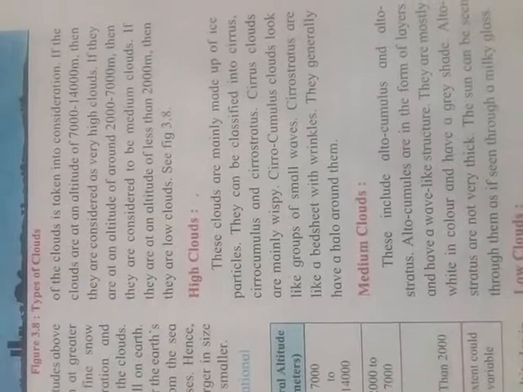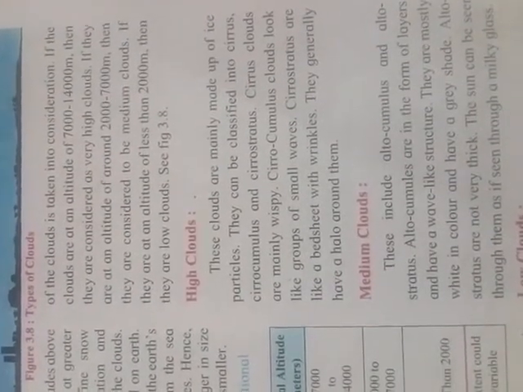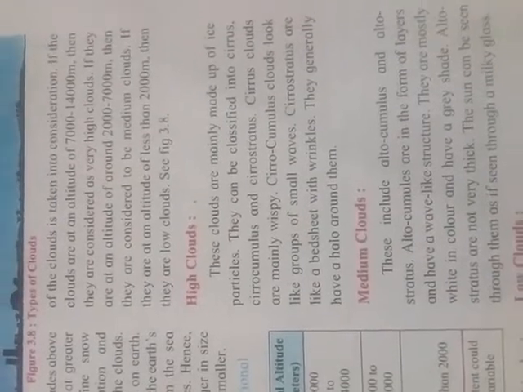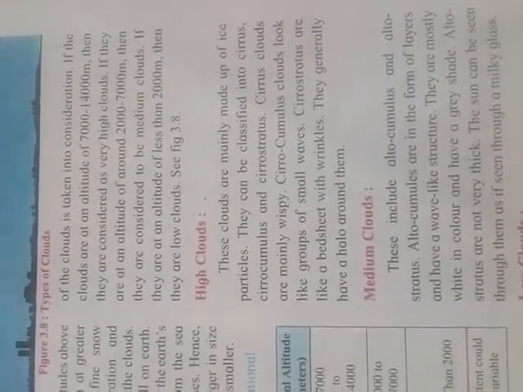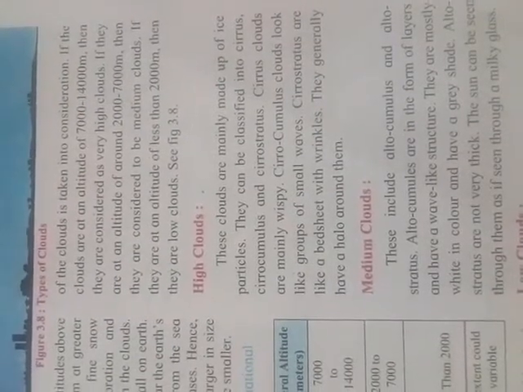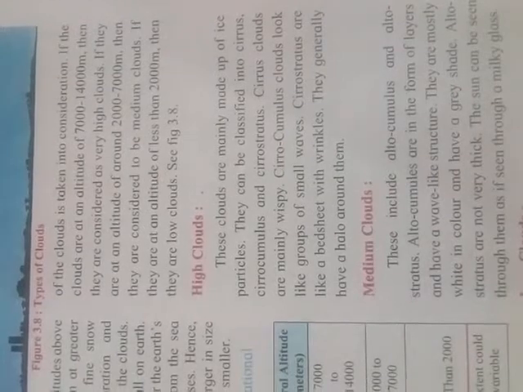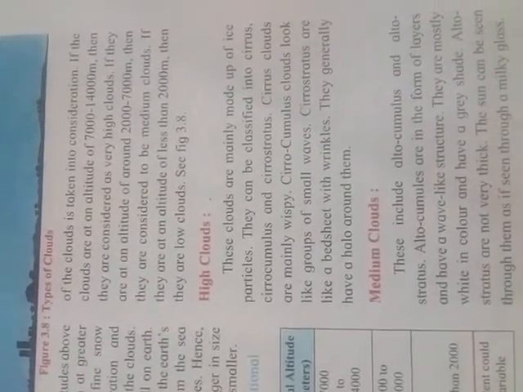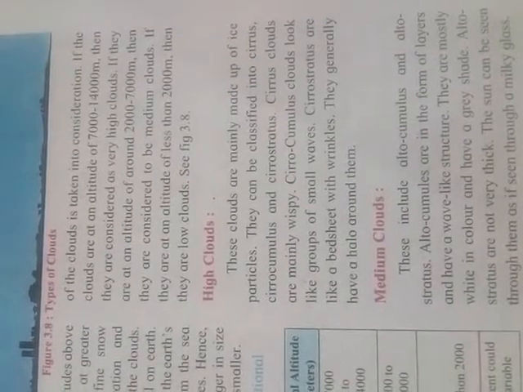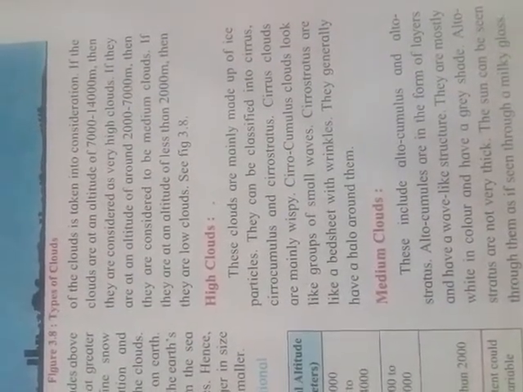Cirrocumulus clouds look like a group of small waves. Cirrostratus are like a bedsheet with wrinkles. They generally have a halo around them.